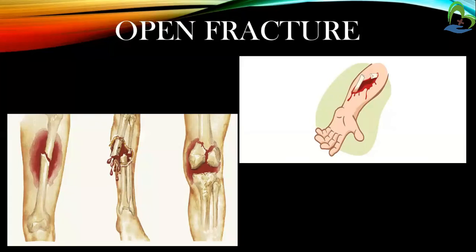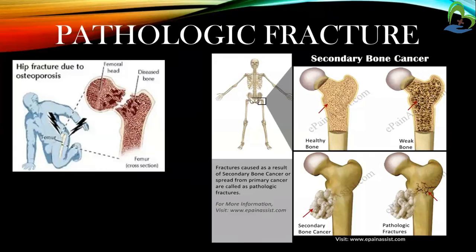Next is the open fracture. In the picture you can see that the skin is broken, the bone is coming outside, and bleeding occurs. So it is called the open fracture. Next, pathologic fracture. It occurs through an area of diseased bone, for example osteoporosis, bony metastasis, tumor, and any type of cancer. Due to that, this fracture will occur.